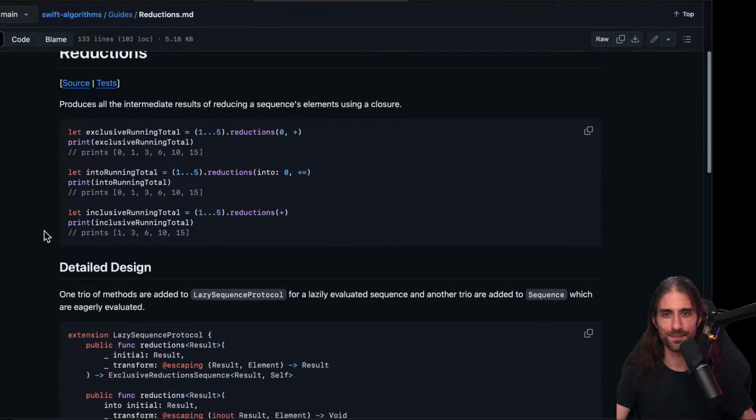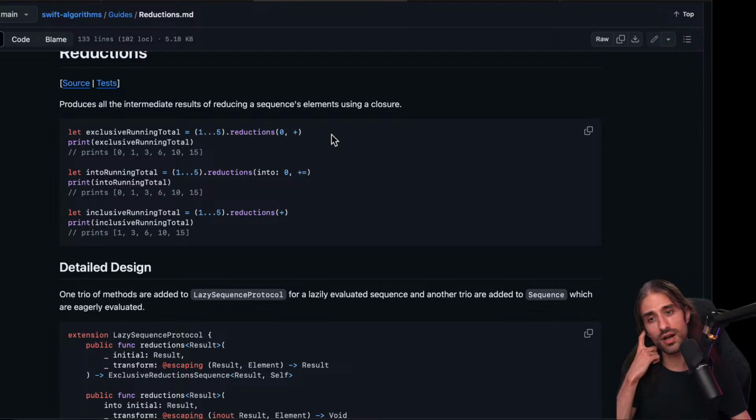So reductions produces all the intermediate results of reducing a sequence's elements using a closure. It's just like calling reduce, except that you also get all of the intermediary results. Interesting. If you've ever used RxSwift, there is an operator called scan, which does basically the same thing. It's like reduce, but with intermediary results. So this can be useful.